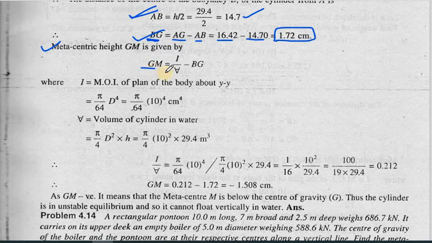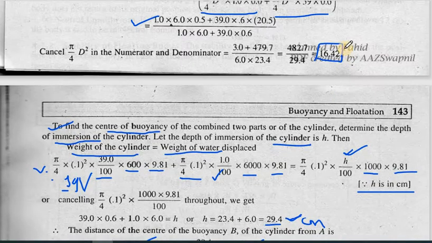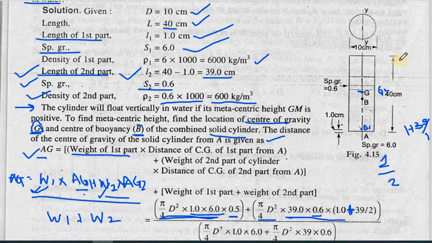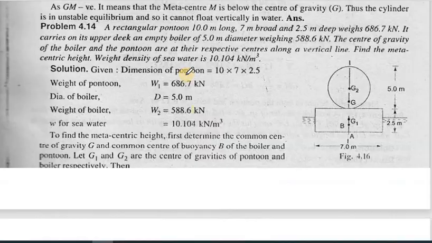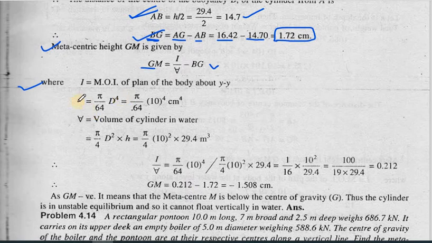So GM is the moment of inertia divided by submerged volume, minus BG. The moment of inertia, in the plan it looks like a circle. So the moment of inertia for a circle is pi by 64 d to the power 4. We'll take it in terms of centimeter.